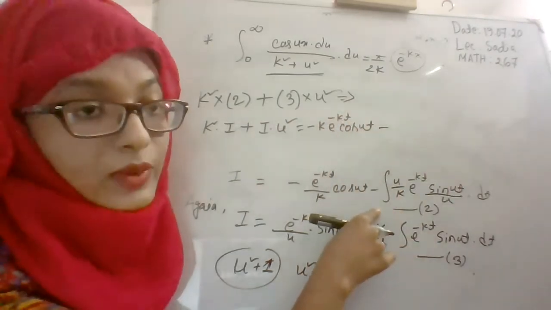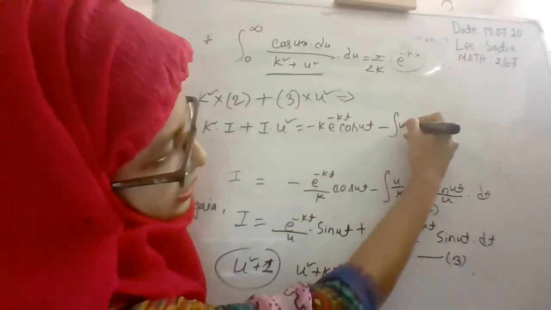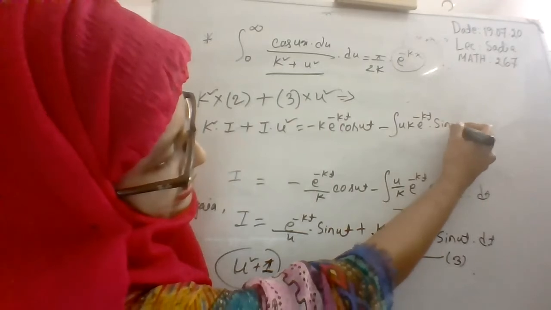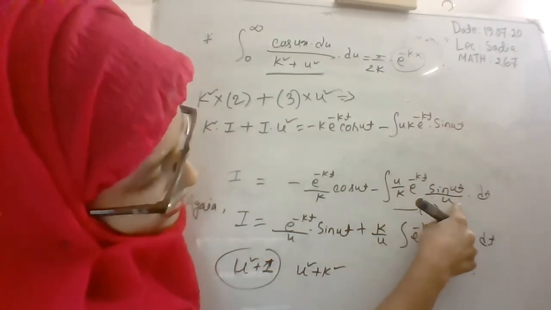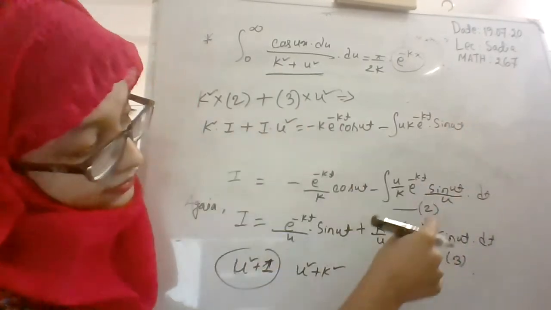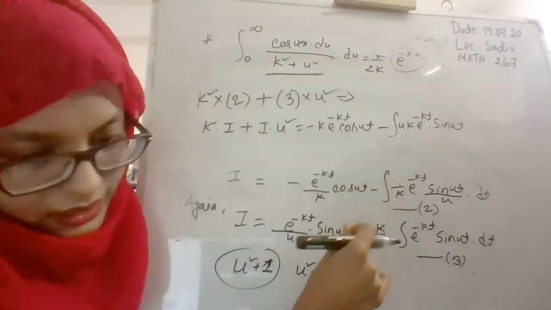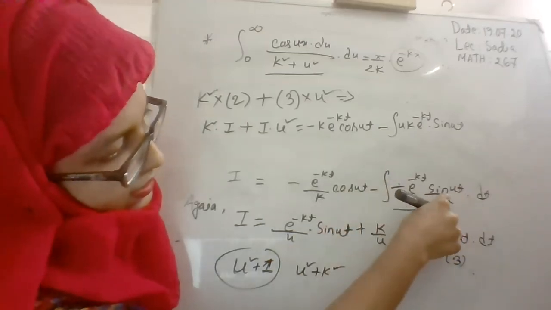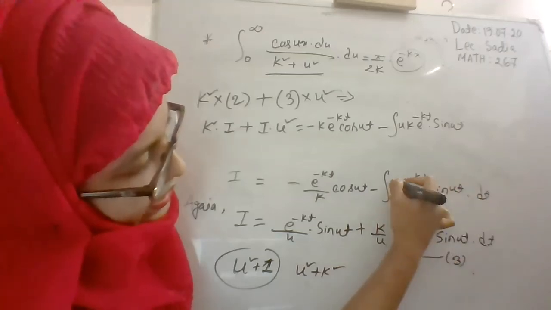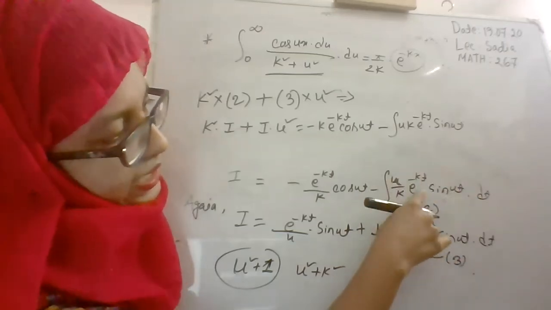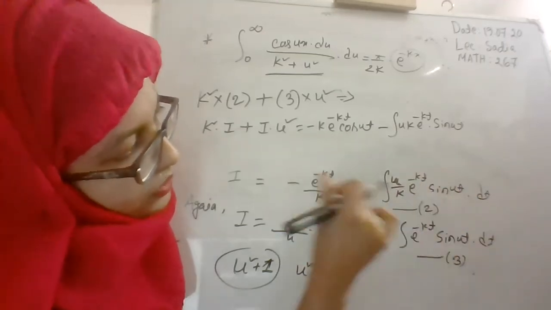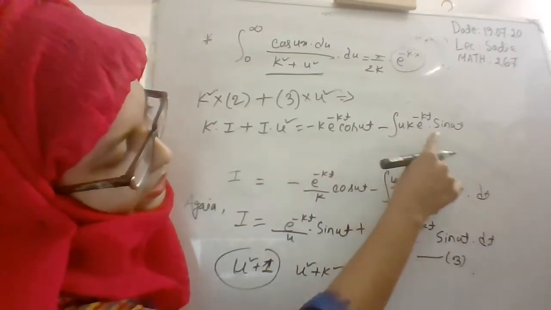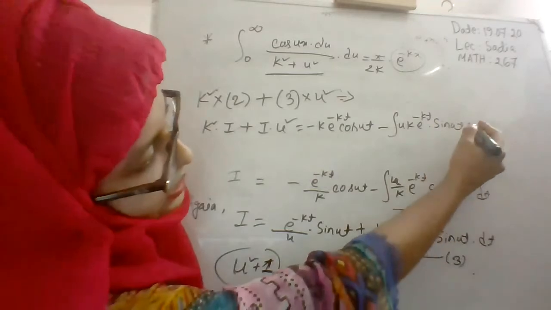Sorry, here it will be u by k e to the power minus kt sin ut dt. Now if you multiply this term with k square, it will be minus uk e to the power minus kt sin ut into dt.